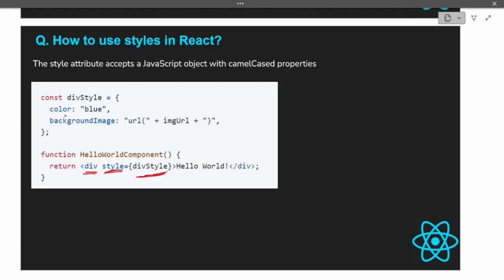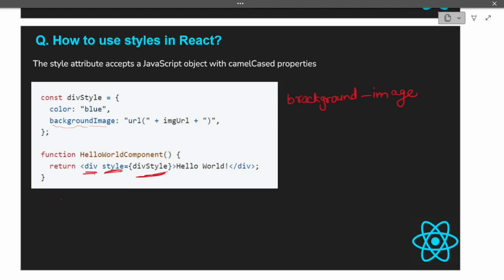Now one thing to note over here is that the properties that we have in CSS are basically camel case. So you have to remember that you don't use them how we used to do in actual CSS. So in actual CSS, if we have to write background-image, we used to do something like this. If you write this, you will get an error here. So that is what I told you, that you have to use the camel casing convention.